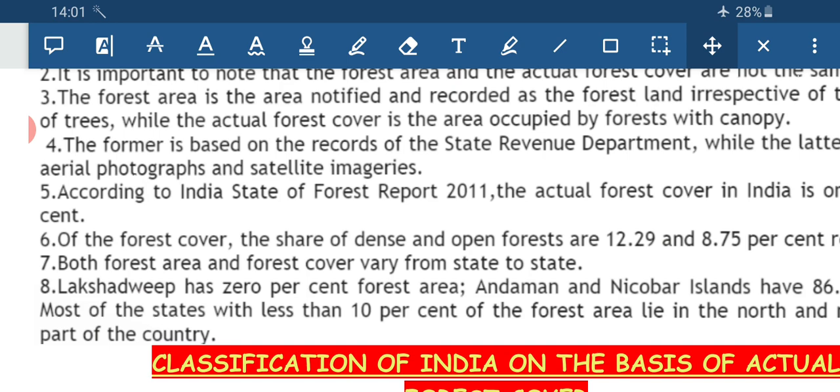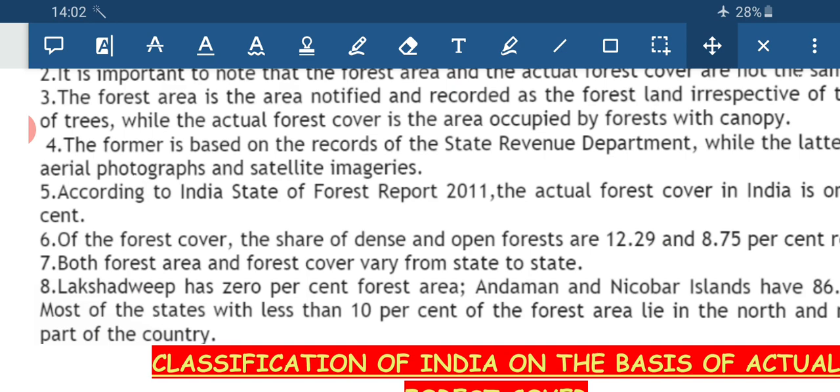Now, what does this indicate? Why is it so? In the northeastern states the topography is rugged, the climatic conditions support the dense growth of trees, and thirdly, there is not a high density of population because of the uneven topography and the extremely wet climatic condition.